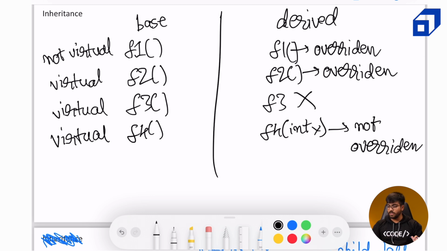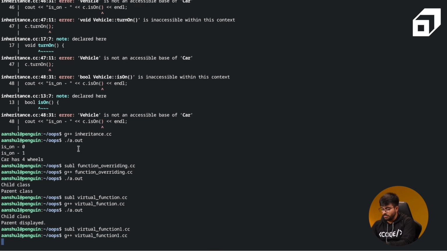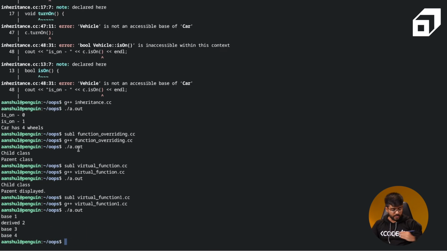So now let's just try to run it. What we are doing is we are using a base pointer b. We are pointing it to the object created of derived data type, and then we are trying to invoke all the 4 functions from the base pointer itself. Now I have compiled it. On running it, if you notice the output, let me just write the output as well.